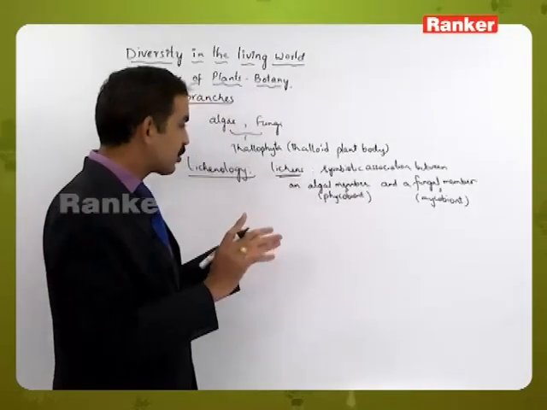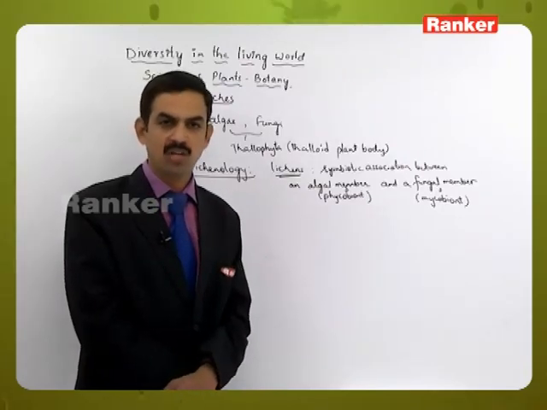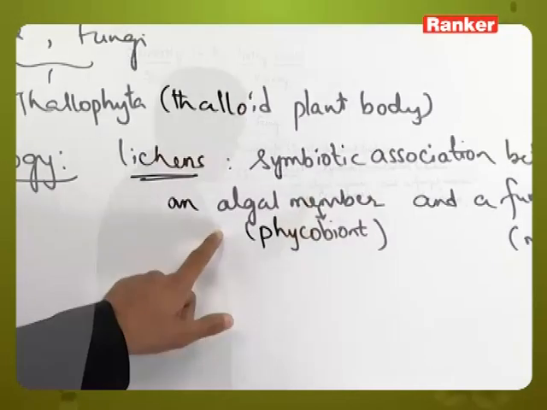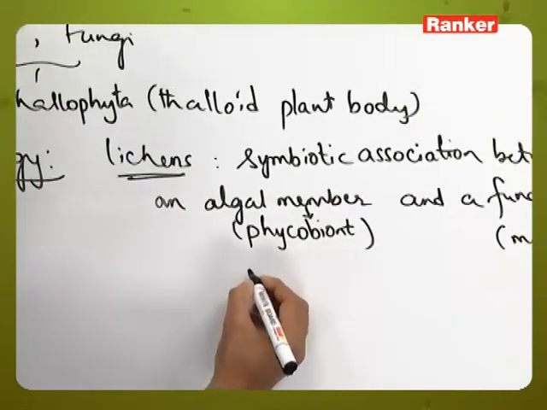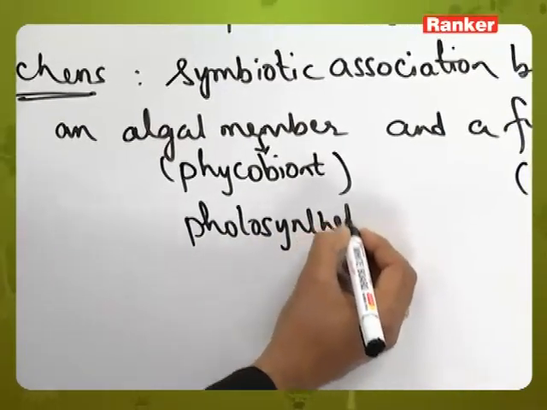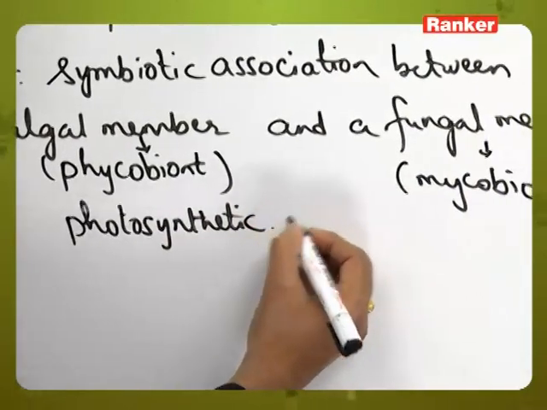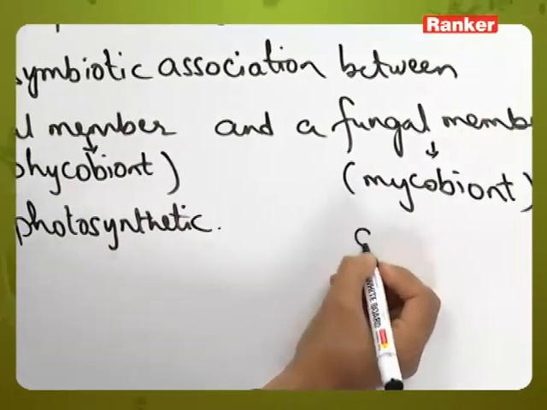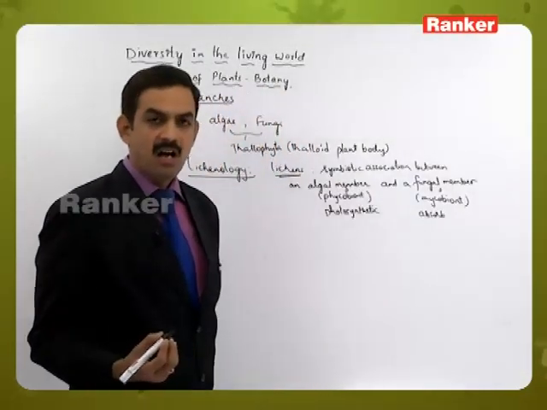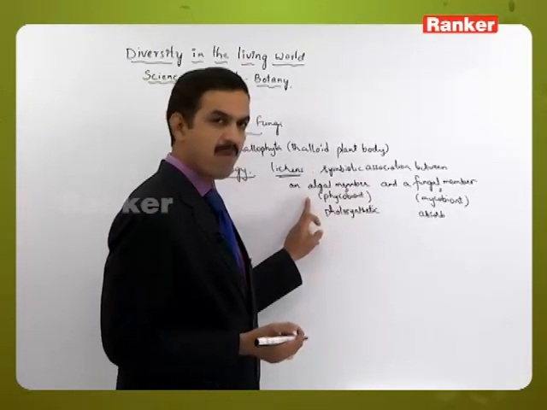This association is mutually beneficial, that is both of them are benefited, because the algal member, as we know, is chlorophyllous and photosynthetic. It can prepare its own food material and provide it to the fungal member, whereas the fungal member will absorb water and minerals and provide them to the algal member.